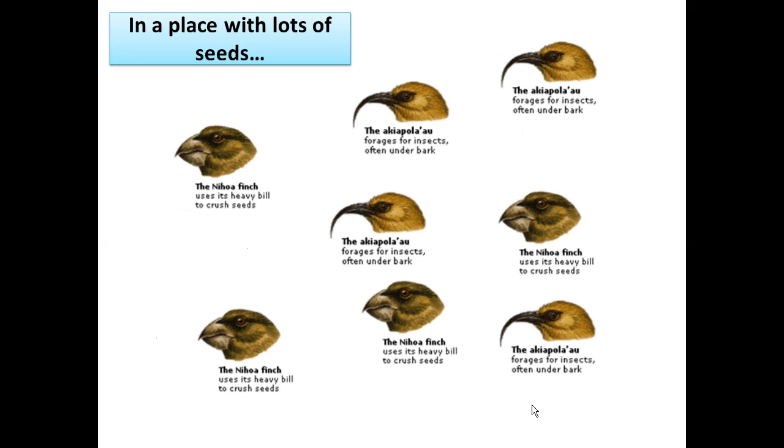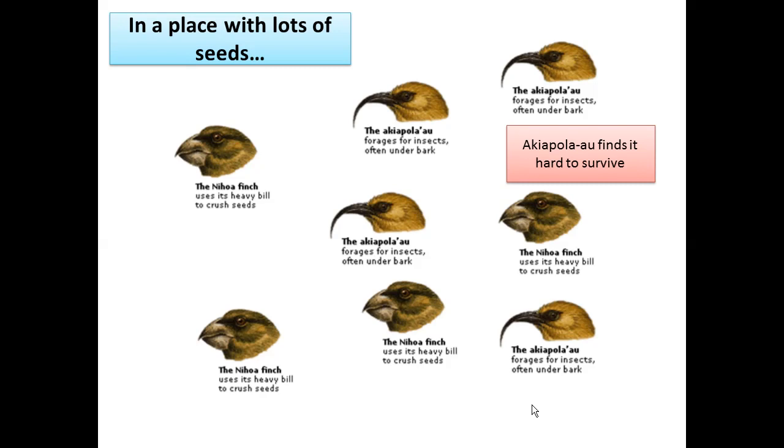Okay, now let's try to better understand how natural selection works. Think that we have a place with lots of seeds. In this kind of environment, the Nihoa finch will find it easier to survive because its beak is helpful in crushing seeds. Instead, Achypola finds it harder to survive with its beak.